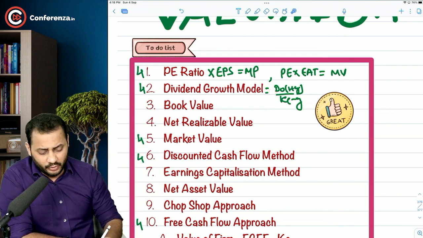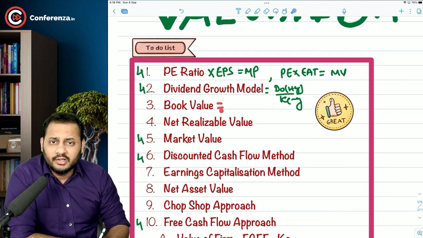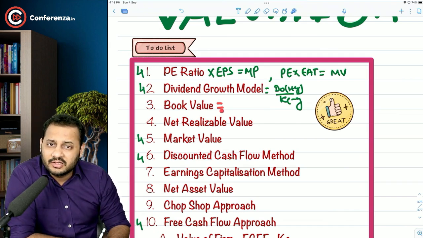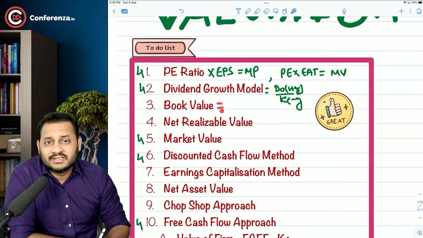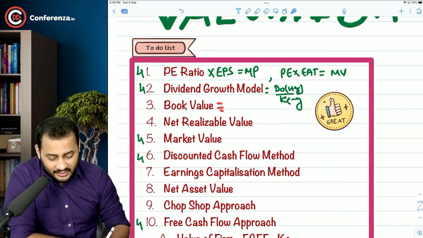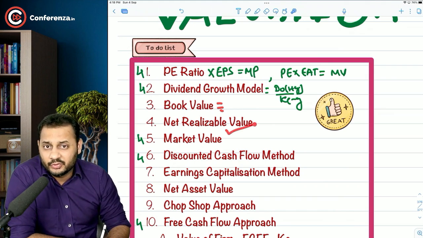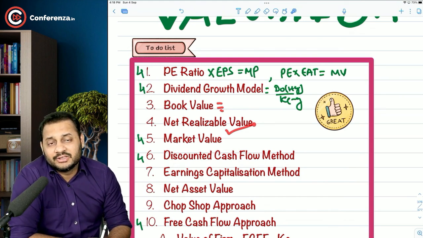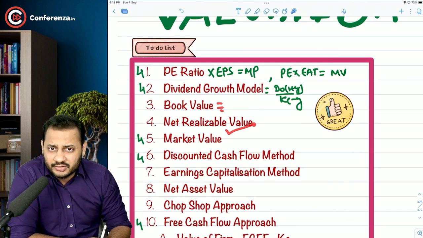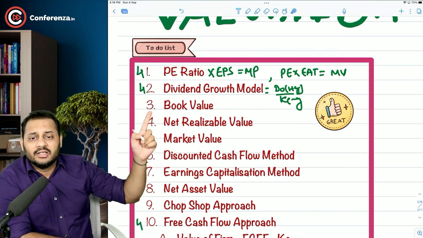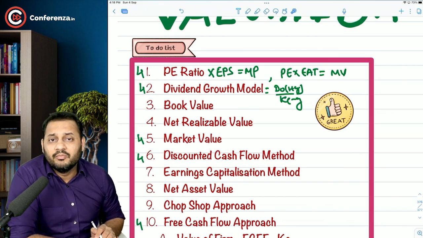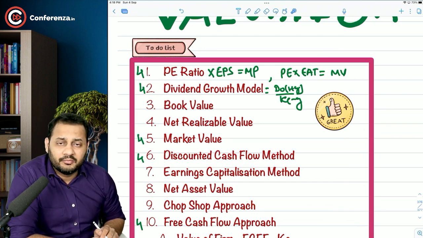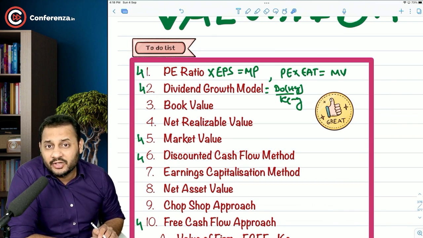What is book value, sir? Book value is nothing but equity plus reserves and surplus, or we can say total assets minus total liabilities. Net realizable value: the data will be given in the question, for example, that fixed assets worth 50 crore can be realized only at 30 crore. So we will consider 30 crores. So under the book value, net realizable value or net asset value, we take the balance sheet into consideration and adjust that balance sheet for the changes that have to be made. And the net total, or we can say net worth, is calculated out of that.